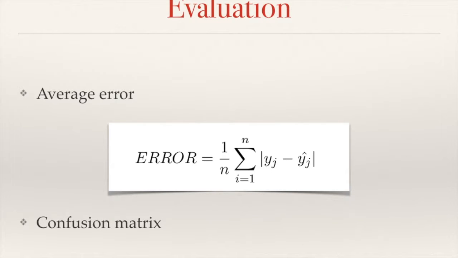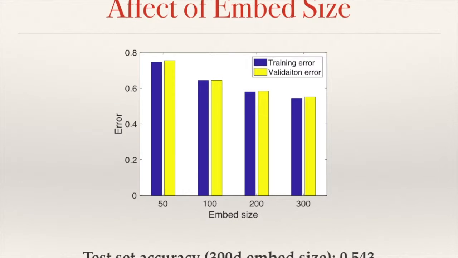We measured the error using 2 methods. The first of these methods was the average error, where we take the average difference between the predicted rating and the gold standard rating. We also reported a confusion matrix to understand where the model does well and where it had shortcomings. Here we plot the mean error for 3 different embedding sizes. For all embedding sizes, the model far exceeds the baseline, which was assigned by giving all reviews a rating of 3, and the baseline gave a mean error of about 1.5.